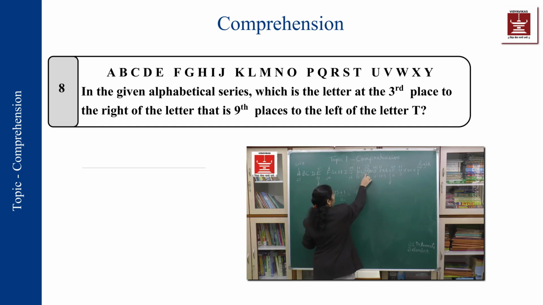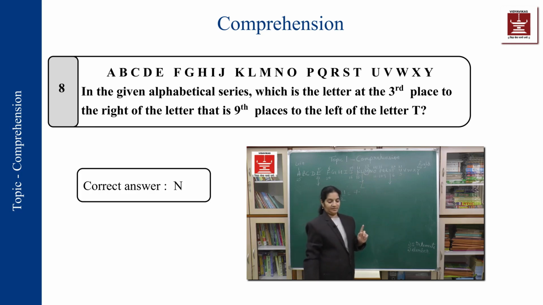So 1, 2 and 3. So the correct answer is N. When we say "to" a letter, K won't be counted. If it is "from" K, K would have been counted. So to that particular letter, we will not count K. It is 1, 2 and 3. So your correct answer is N.